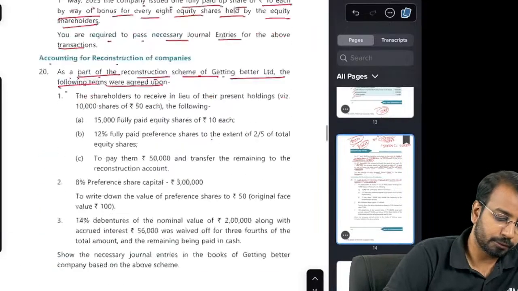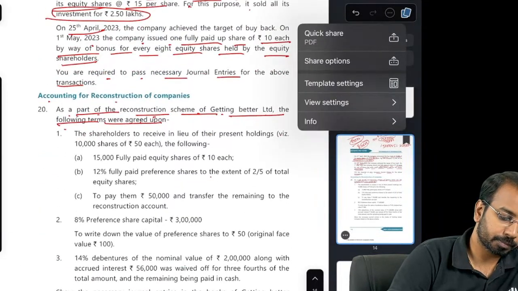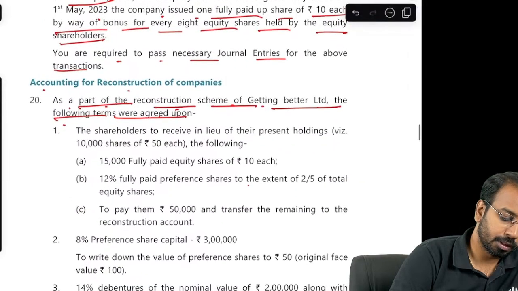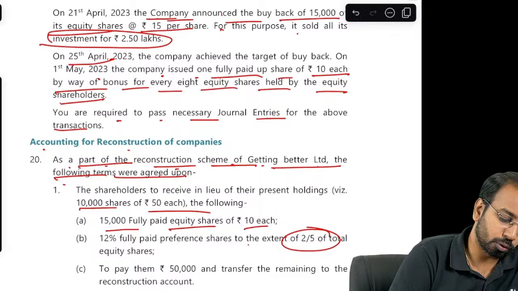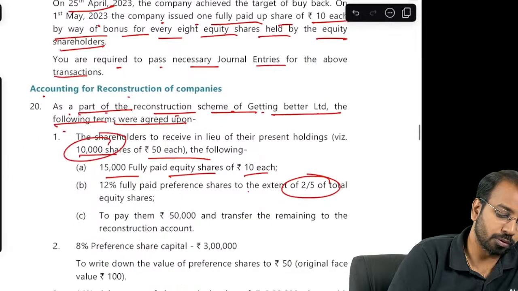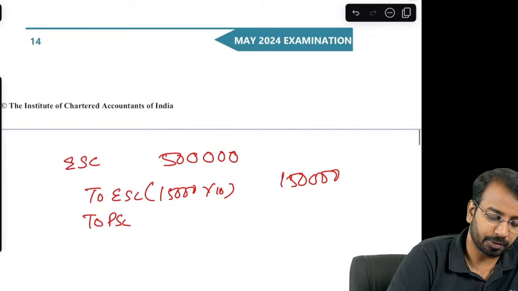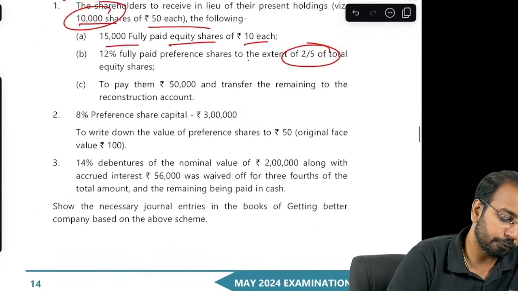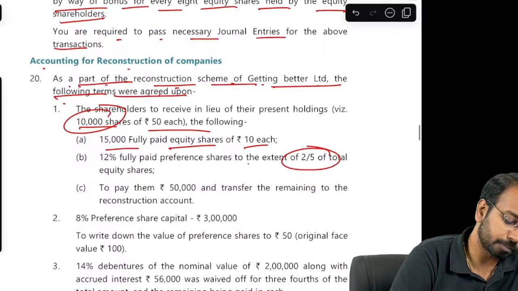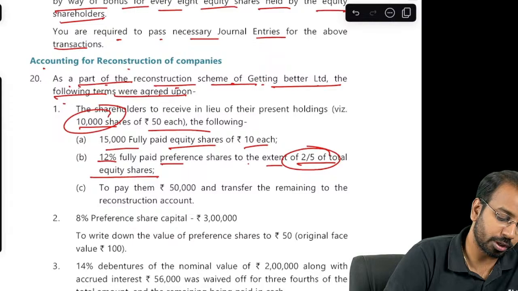So now what you can do is, first, present holding 10,000 shares of 50 each. Total holding, that is 10,000 into 2 by 5, 4,000. So preference share capital 4,000 of 12% preference share capital to the extent of 2/5 of the total equity shares holding.